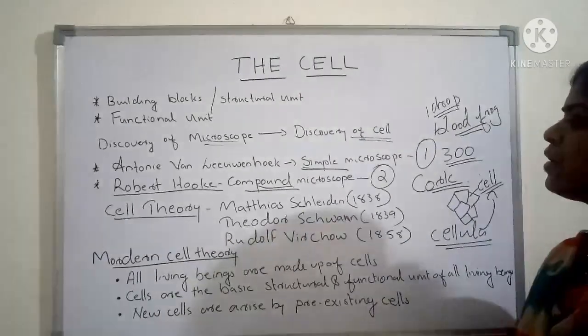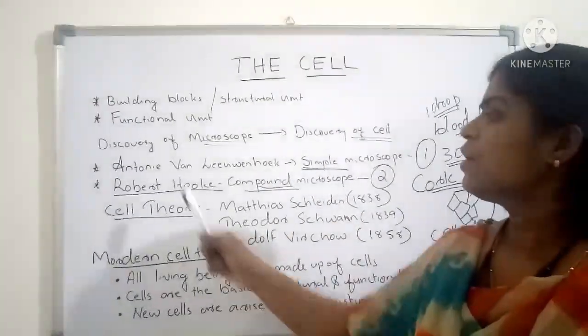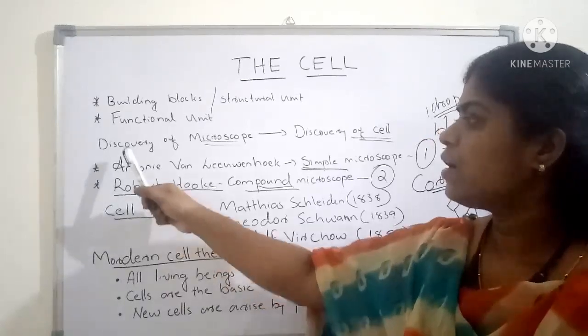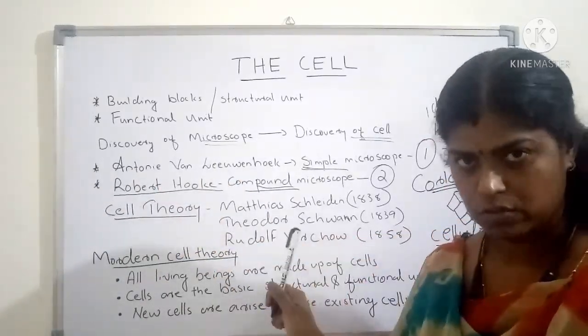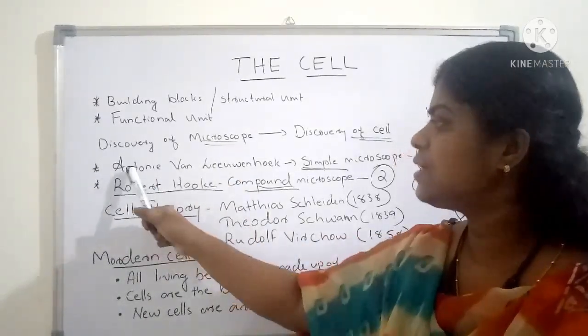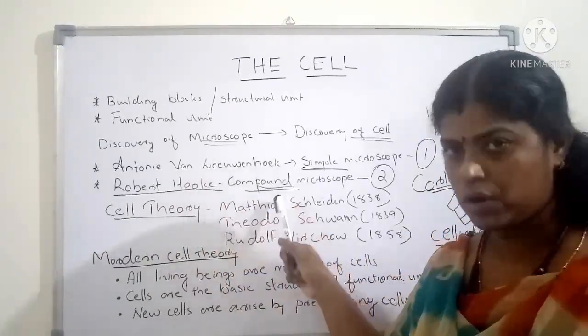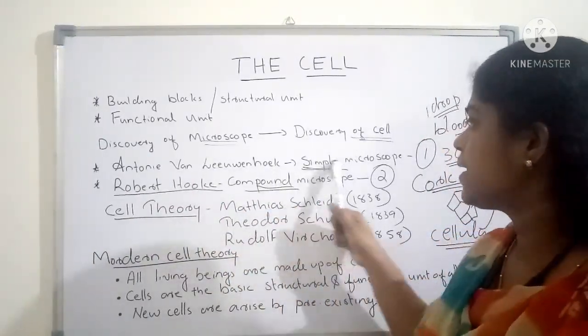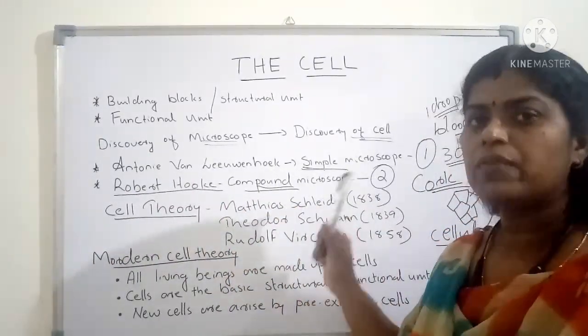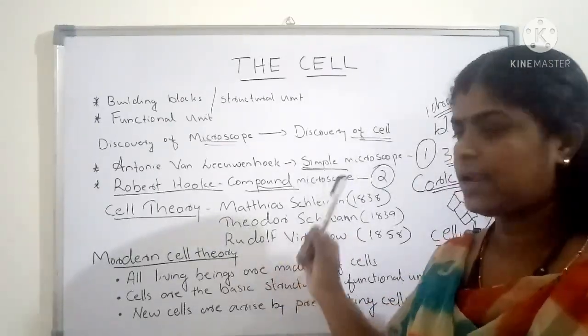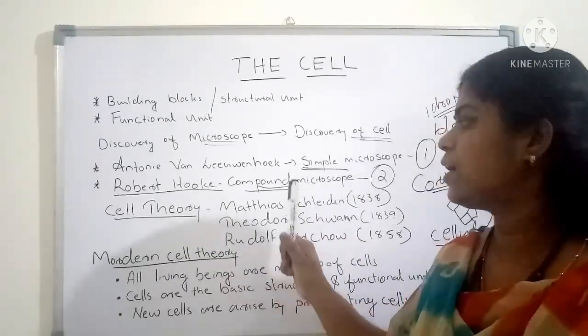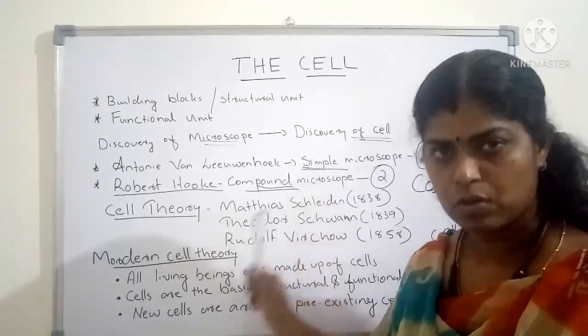Have you understood? What we have discussed: two persons are there in the discovery of the microscope. The first person is Antony van Leeuwenhoek. He discovered a simple microscope. It had only one lens, that's why we call it a simple microscope.